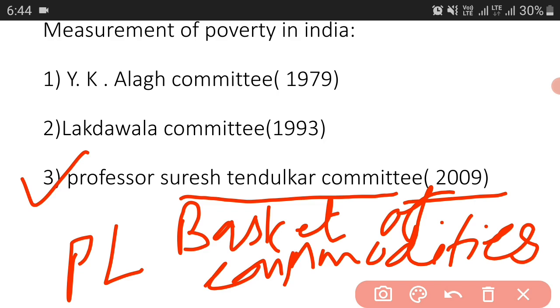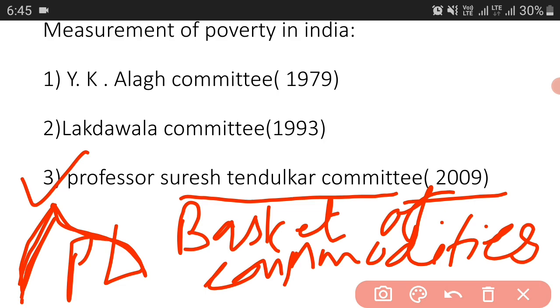Okay, in this it takes into account expenditure on selected food and essential non-food commodities like clothes, housing, educational expenses, medical expenses, etc. Okay, it selected the same poverty line basket for urban and rural areas. So here it did not separate the urban and rural area criteria. The same thing was applicable to both, and it used mixed recall or reference period based data.